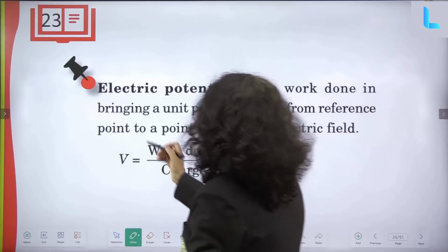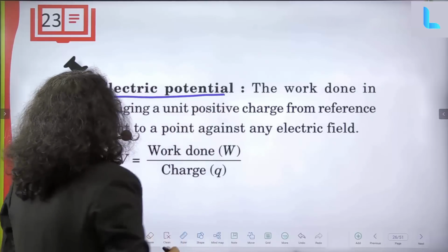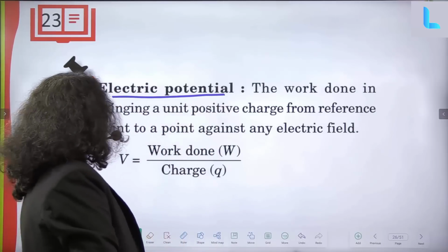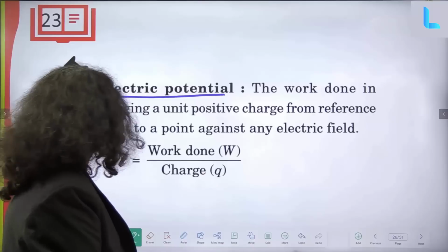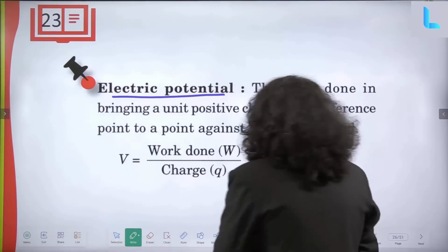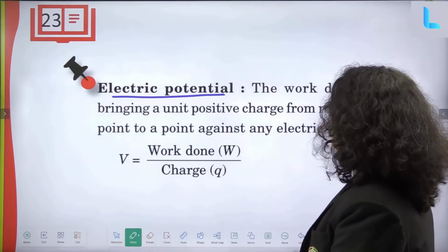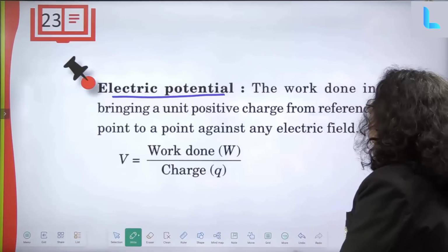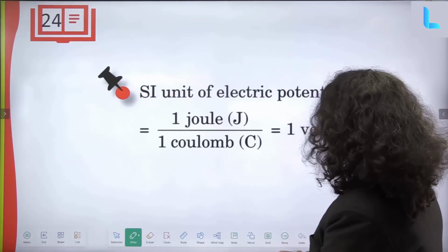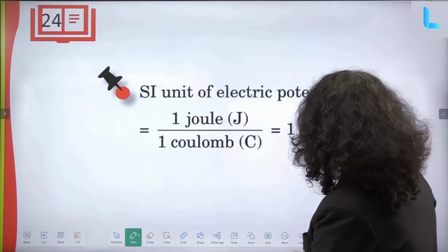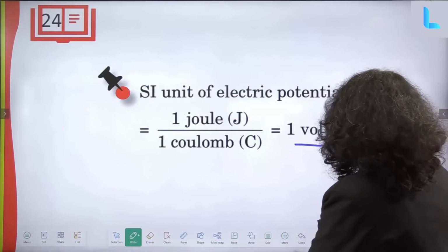Now electric potential: the electric potential is the work done in bringing a unit positive charge from a reference point to a point against any electric field. So V is work done by charge present. The SI unit of electric potential is 1 joule by 1 coulomb, which is equal to 1 volt.